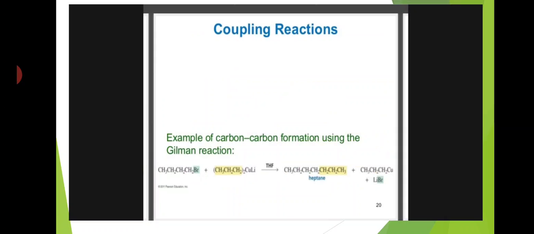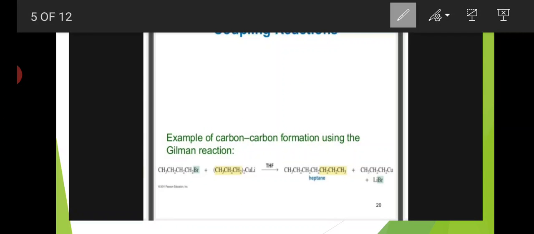Next are the coupling reactions. An example of carbon-carbon bond formation is the Gilman reaction. This is an example reaction: CH3CH2CH2CH2Br. Here four carbon groups are present, so it is a butane derivative, and it reacts with lithium dipropylcuprate in the presence of tetrahydrofuran, and it is converted to n-heptane.